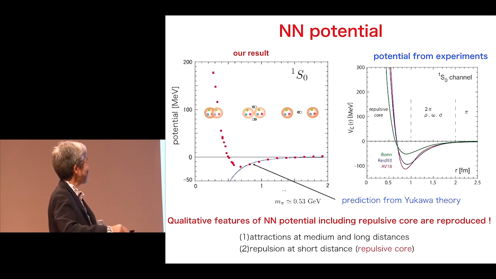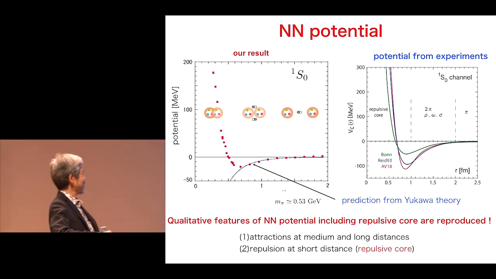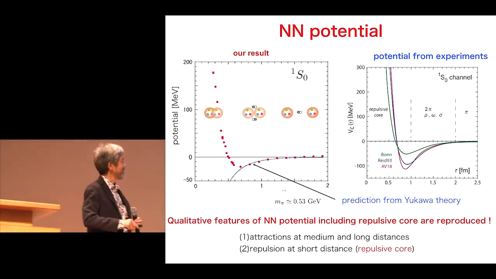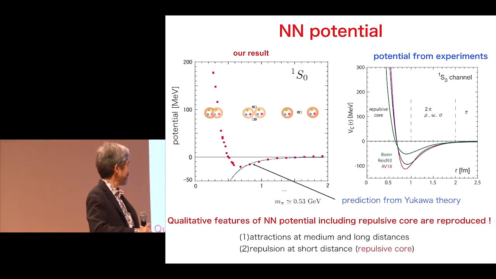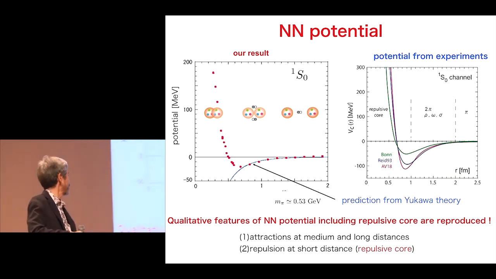As you can see, this is the potential from experiment, and this line is the prediction from Yukawa theory as the long distance part. And as you can see, the qualitative features of the NN potential, including the repulsive core, are reproduced in our lattice QCD calculation.